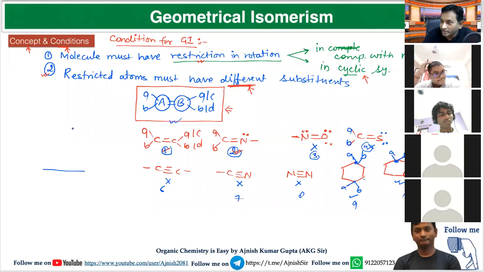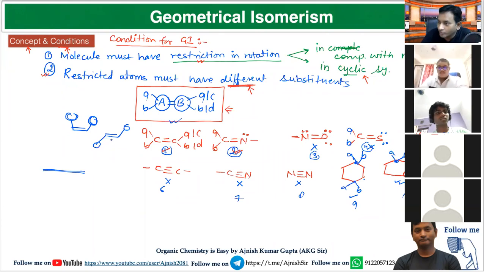For a molecule to show GI, substituents must have a difference in orientation, like this. This difference can only be observed when the molecule is planar. When the molecule is linear, this particular difference will not be observed. So restriction in rotation and the restricted atoms having different substituents can be applied only for carbon-carbon double or any double bond, but not for triple bond, because triple bonded systems are in a line.